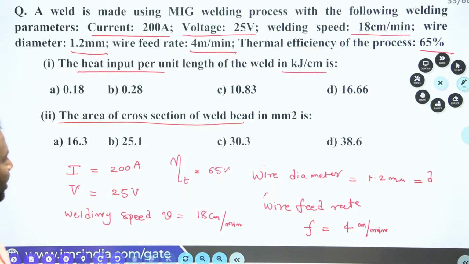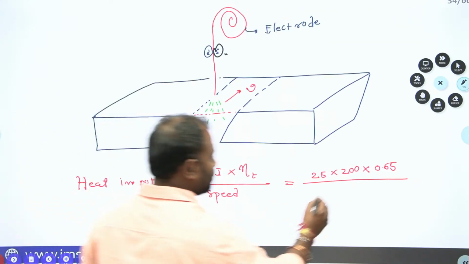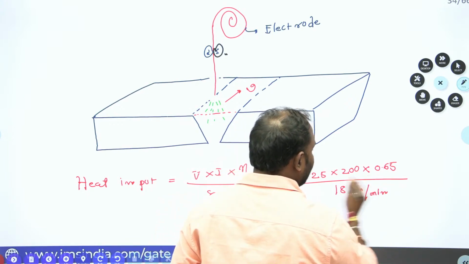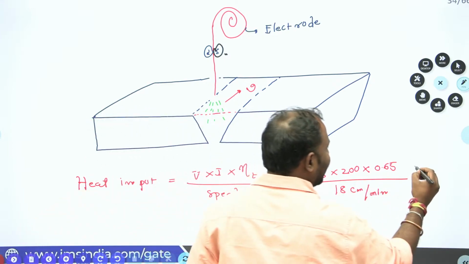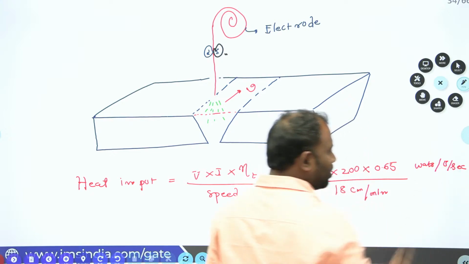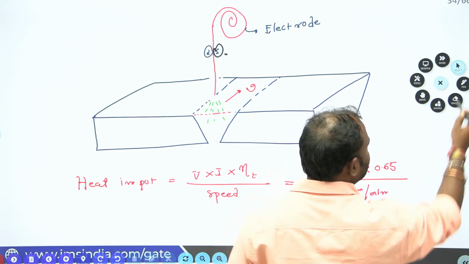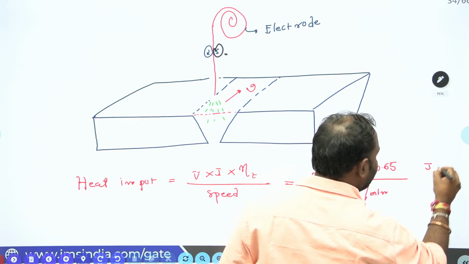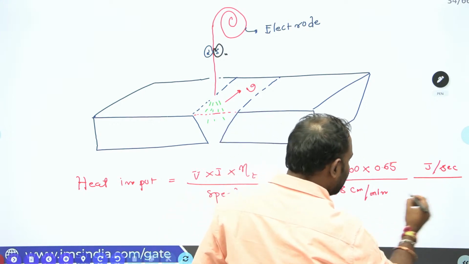How much did they give for welding speed, guys? Welding speed is 18 centimeter per minute. Now, what units will you get at the top? At the top you are going to get watts, that is equal to joule per second. Now let me write it properly. So at the top you will get joule per second, and it is divided by centimeter per minute.